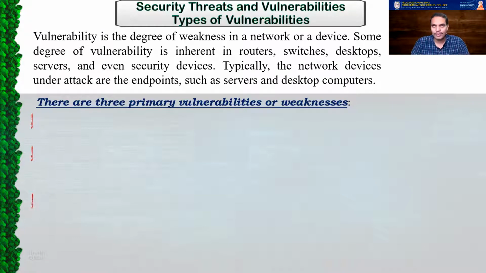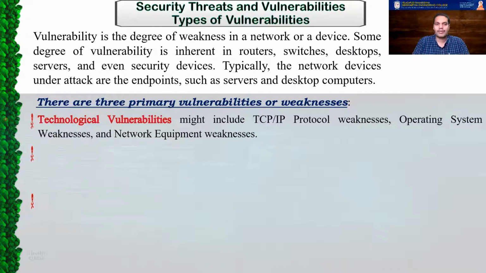So what are the primary categories of vulnerabilities? Generally speaking, vulnerabilities are categorized into three types. The first type is called technological vulnerabilities. These include the weaknesses in the TCP/IP protocols, your operating system weaknesses, and even sometimes your network equipment weaknesses. So the devices that you use.